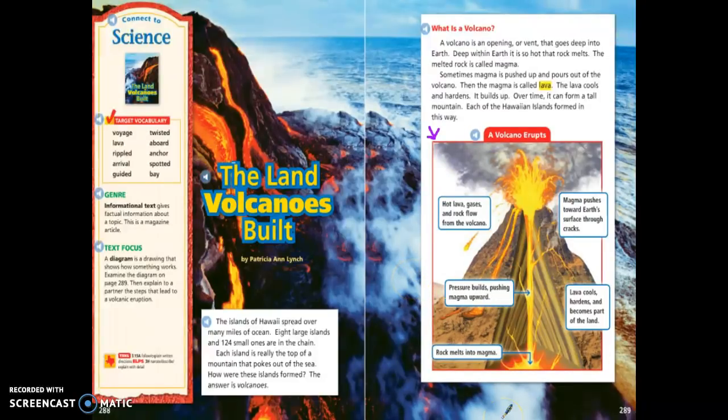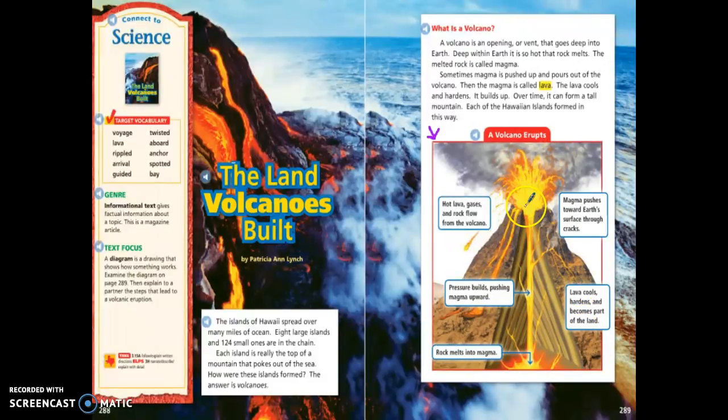Hot lava, gases, and rock flow from the volcano. Pressure builds, pushing magma upward. Rock melts into magma. Lava cools and hardens and becomes part of the land.